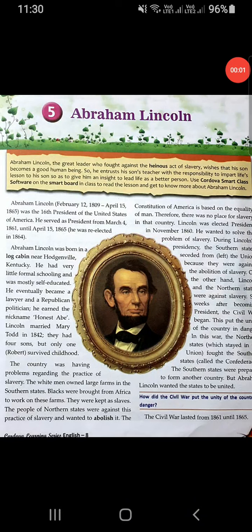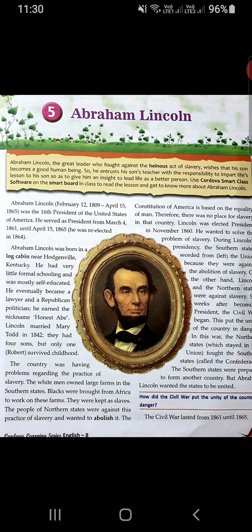Good morning, children. Today we will begin with a new lesson, lesson number 5, Abraham Lincoln. Abraham Lincoln, the great leader who fought against the heinous act of slavery, wishes that his son becomes a good human being. So he entrusts his son's teacher with the responsibility to impart life's lessons to his son so as to give him an insight to lead life as a better person.